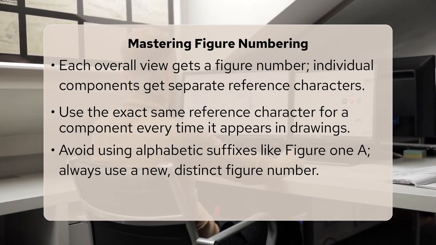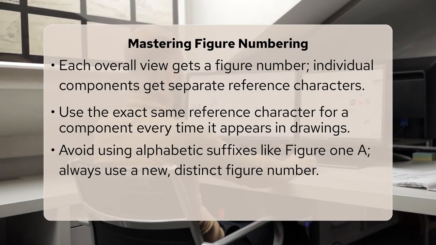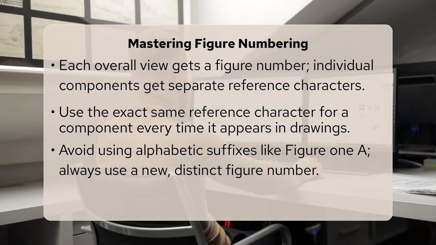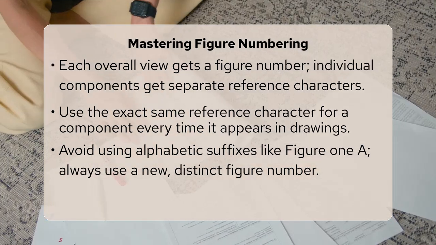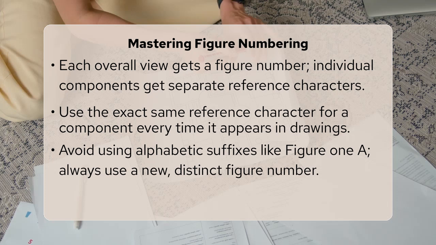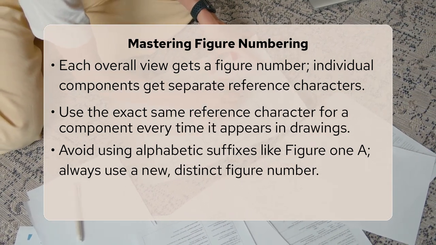Ensure that any given component, like a housing or a lever, always uses the exact same reference character, for example number 10 or number 25, across all figures where it appears. Never use alphabetic suffixes, such as figure 1A, to designate new figures. Instead, simply create a new distinct figure number.